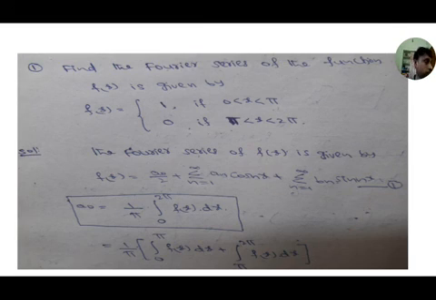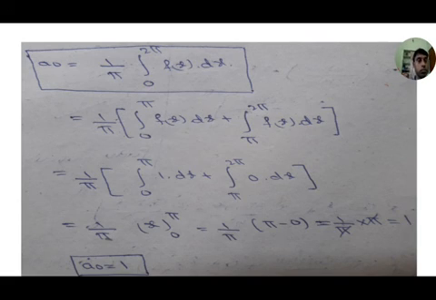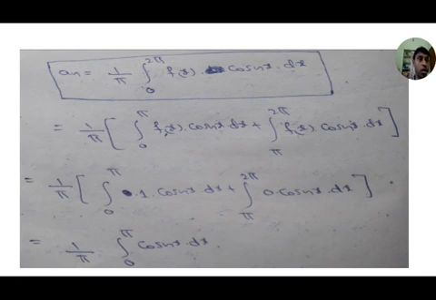Note down the problem. Here a naught value means integral from 0 to 2 pi, we are dividing into 0 to pi and pi to 2 pi. From 0 to pi f of x value is 1, from pi to 2 pi f of x value is 0. So the second integration is totally 0, only the first integration, which is x with upper limit pi minus 0, pi cancels, we got 1.